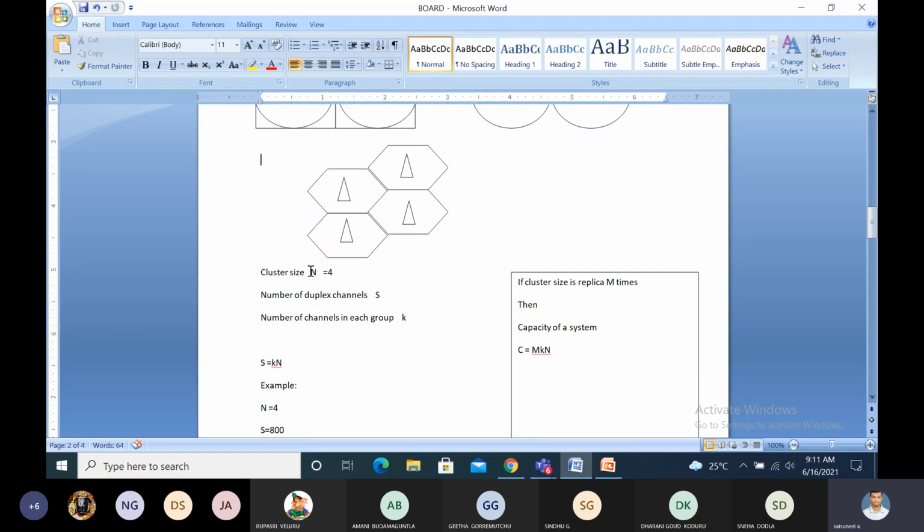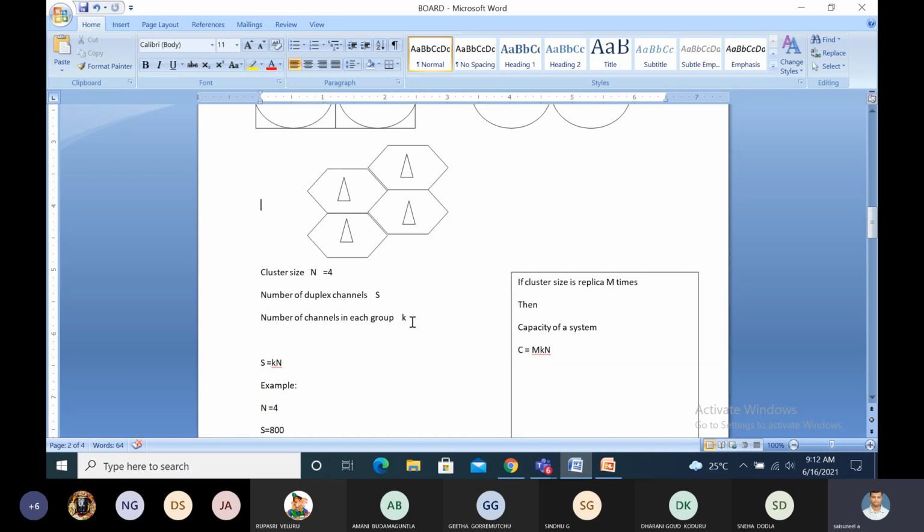Suppose we see this figure. How many cells are there? 4 cells. That is the cluster size, so the number of cells is cluster size N equal to 4 in this figure. Here the number of duplex channels is S, capital S, which means the frequency spectrum from starting to ending point is divided into a number of duplex channels. The number of channels is S, and the cluster size is 4. Then the number of channels allocated to each cell is small k.